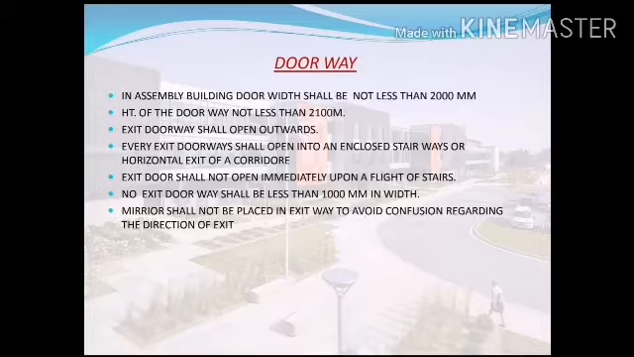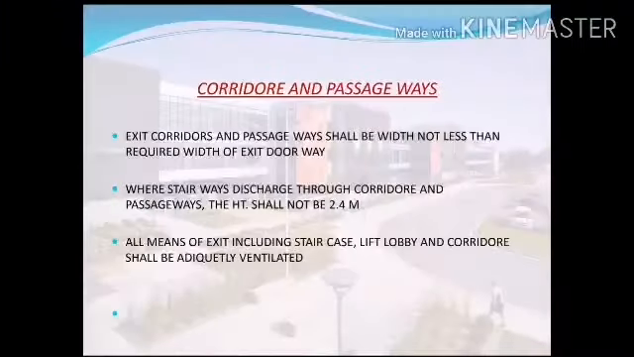In case of a residential building, for the toilet and kitchen, it will be 800 mm or 900 mm also, as per the building rule or the National Building Code. Any kind of mirror shall not be placed in the exit way, to avoid confusion regarding the direction of the exit.